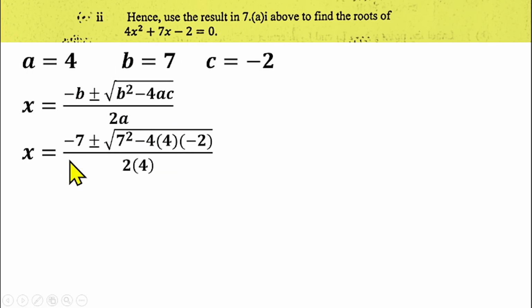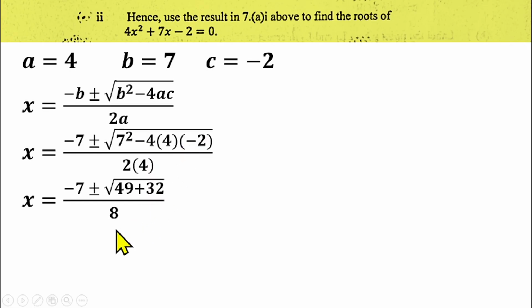You'll be having s is equal to, our b is 7, so we'll be having minus 7 plus or minus square root of 7 squared minus 4. Our a is 4 and our c is minus 2, over 2 times a, which is 4. So if you simplify that further, we'll be having s is equal to minus 7 plus or minus, 7 squared is 49. Then 4 times 4 is 16, times 2 gives us 32. Minus times minus gives us plus, so we have plus 32 over 8.